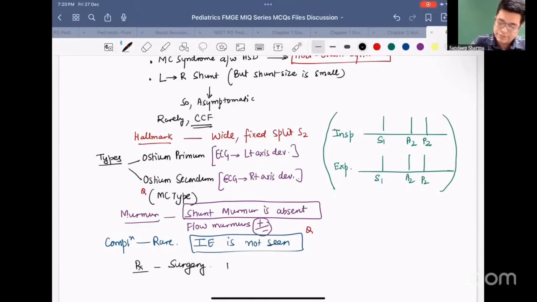If they ask you, it is a NEET PG question. Ideal age of surgery is 2 to 4 years.